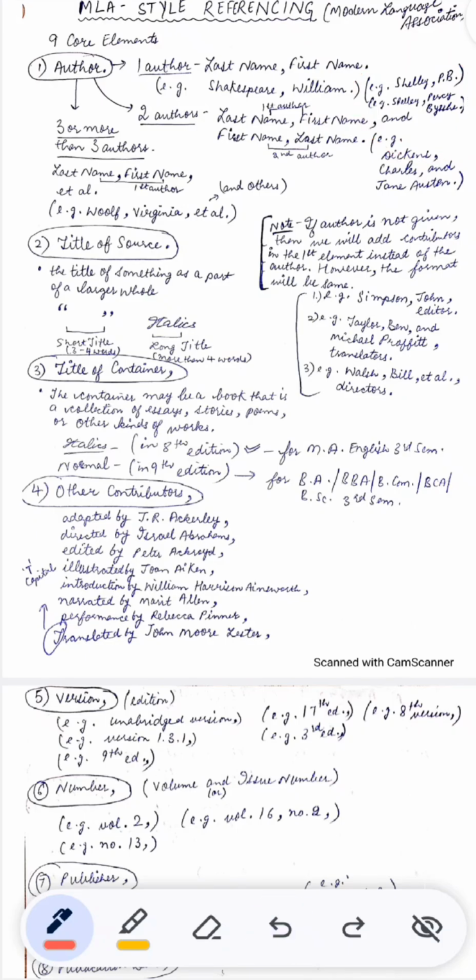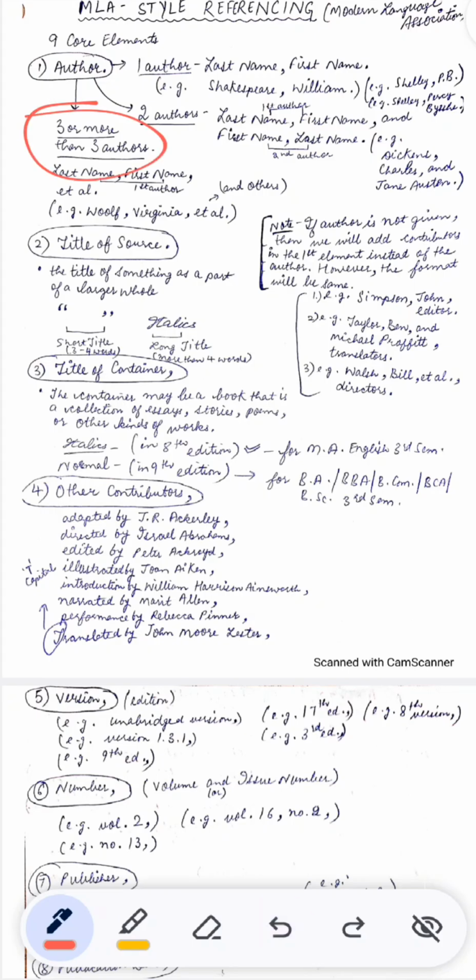If in the question you are given 2 authors, then the format will be last name, comma, first name of the first author, comma, and then first name, last name of the second author. After that, period. For example, in the question you are given Charles Dickens and Jane Austen. The answer will be Dickens, comma, Charles, comma, and Jane Austen. Dickens, comma, Charles, the first name is reversed. The second name is in normal order.